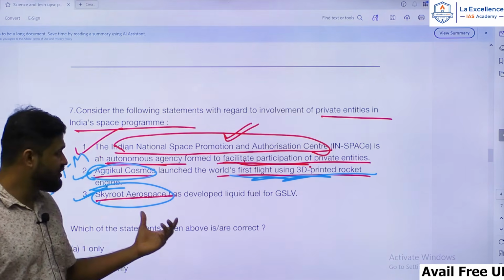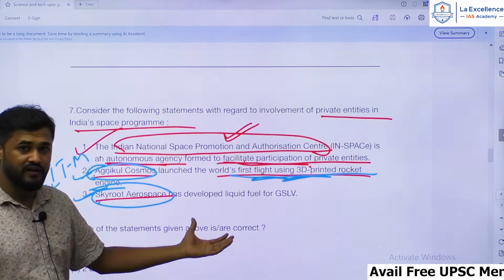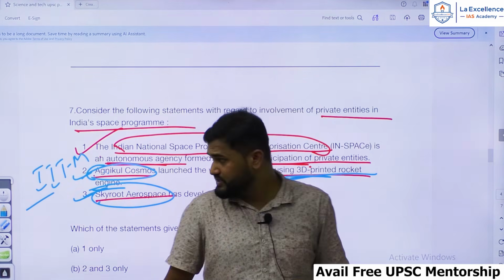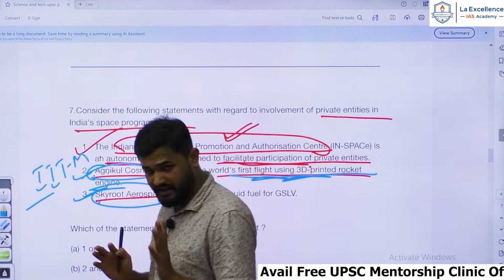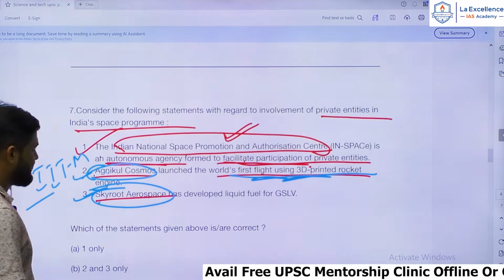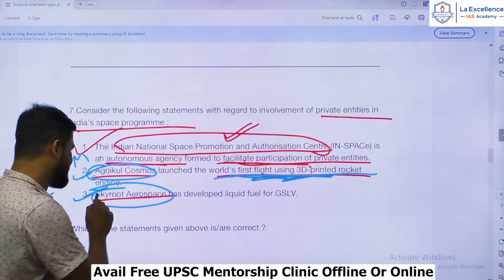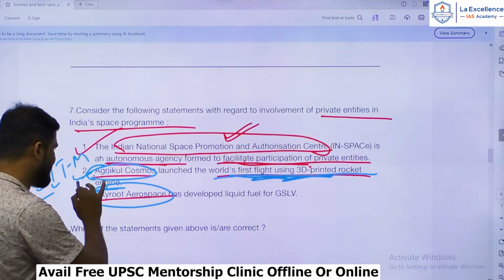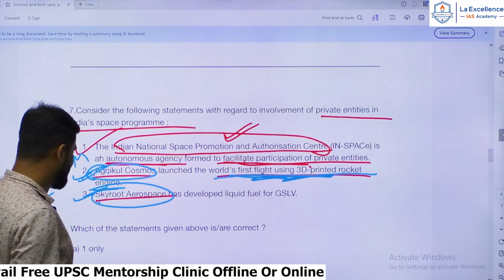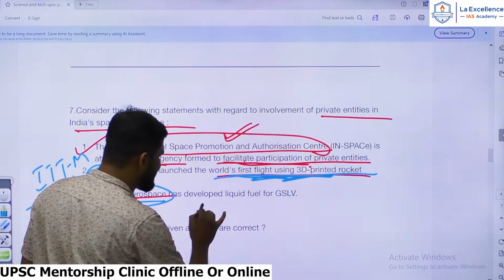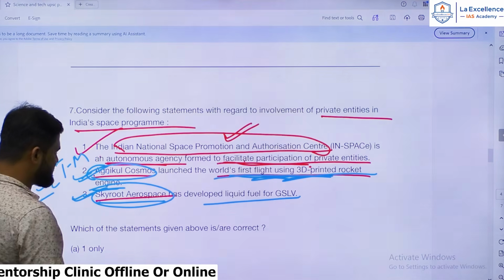This Agnikul has its own private launch pad. This is the first company which has its own private launch pad in Sriharikota. So it has launched the world's first flight using a 3D printed rocket engine. This was expected in current affairs, hence the statement is correct. And Skyroot Aerospace has developed liquid fuel for GSLV.